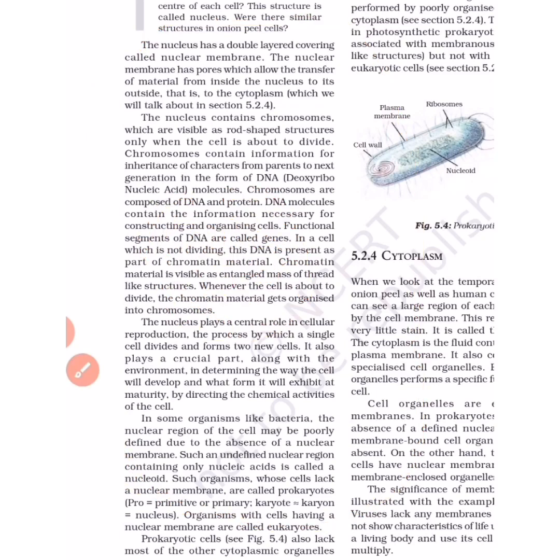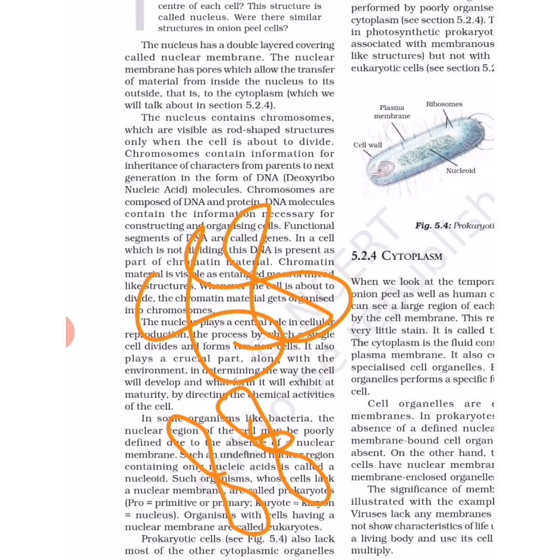The nucleus contains chromosomes, which are visible as rod-shaped structures only when the cell is about to divide. Otherwise chromosomes are thread-like structures lying in the nucleus, but when the cell is dividing, they form a fixed shape. On chromosomes are present the genes, which are the inheritable units. All the colors and characters of yours and of every person are because of these genes.